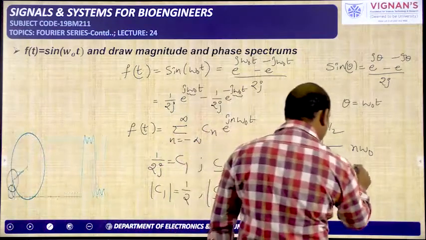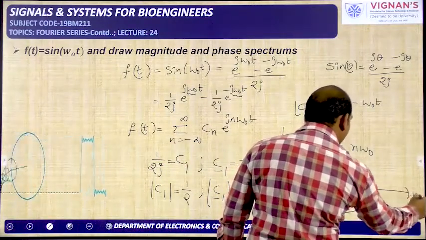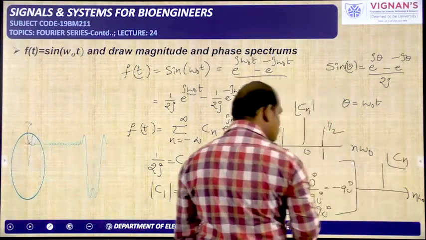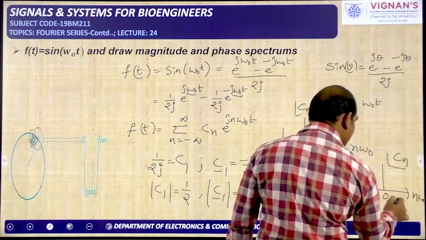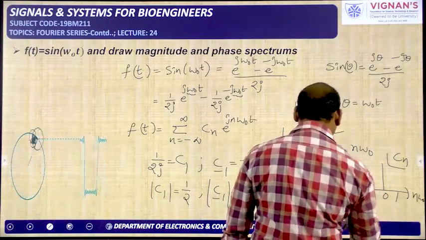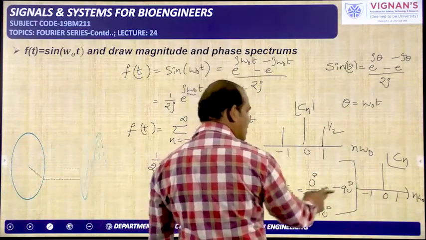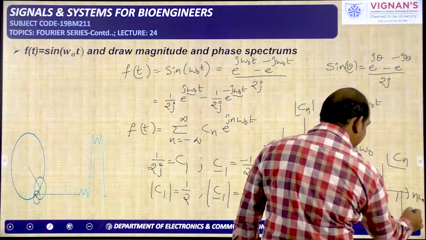The phase spectrum we are going to plot now. We need to draw between n omega naught, or just n, there is no problem, and the phase of Cn. So 0, n is equal to 1 and n is equal to minus 1. If you take n is equal to 1, the angle is minus pi by 2, so it is downside minus pi by 2.